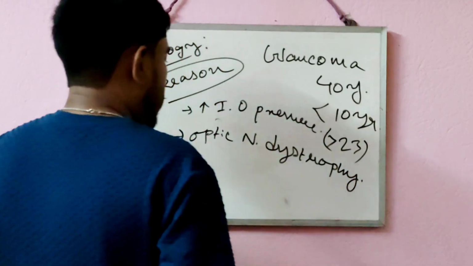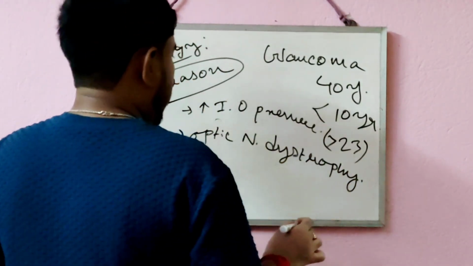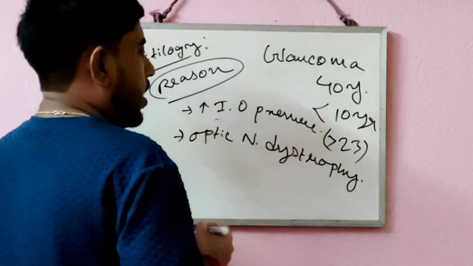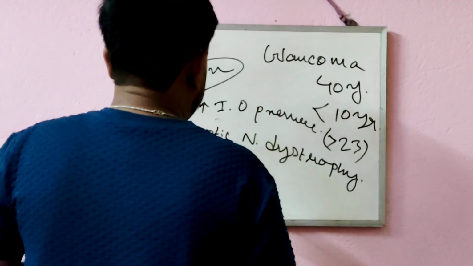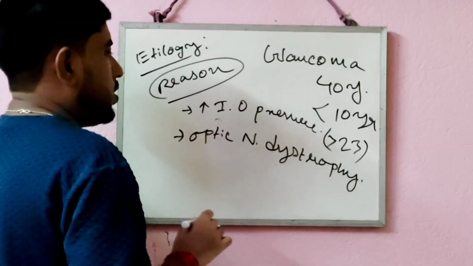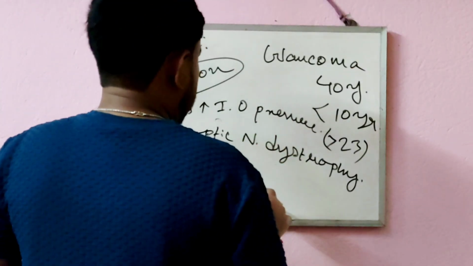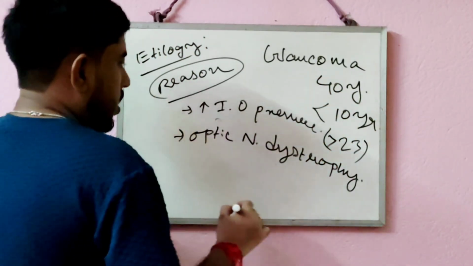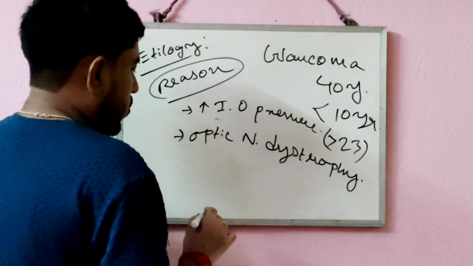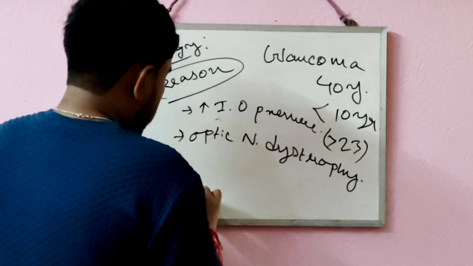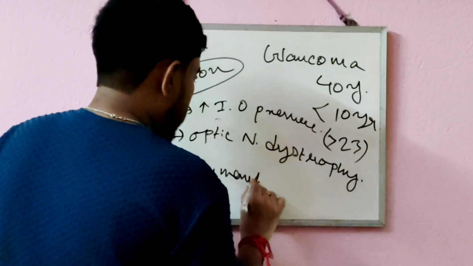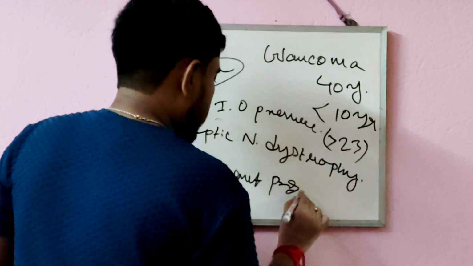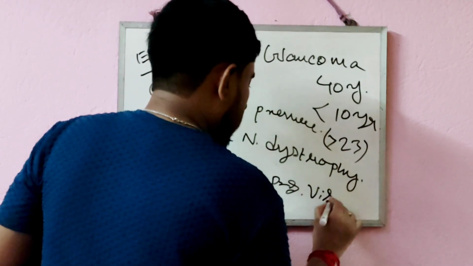So due to the optic nerve dystrophy, the intraocular pressure of the eye gets higher, more than 23 units, which leads to improper vision of the eye, that leads to glaucoma. Due to that glaucoma, it can cause permanent, progressive vision loss.